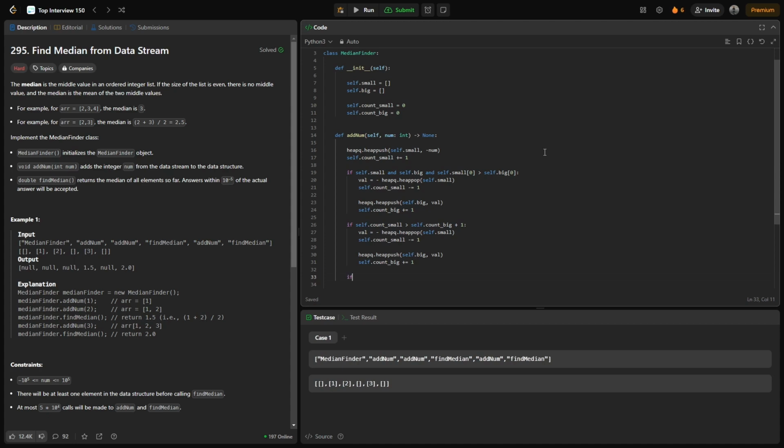There could also be one condition, if self.count_big, so the larger array, is containing more elements than self.count_small plus 1, then we have to pop and add that to our smaller one.